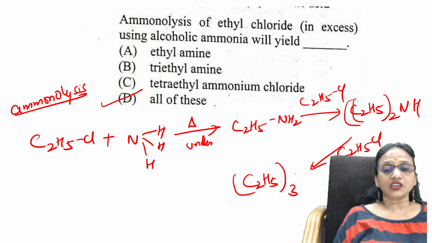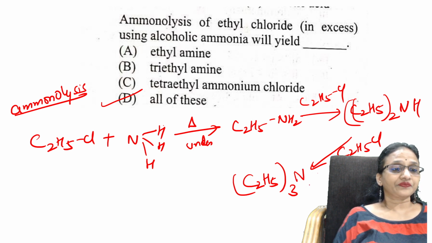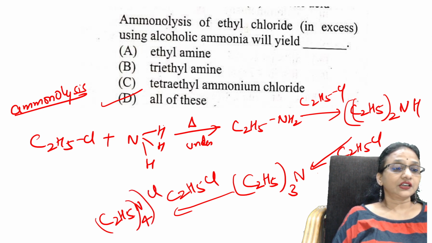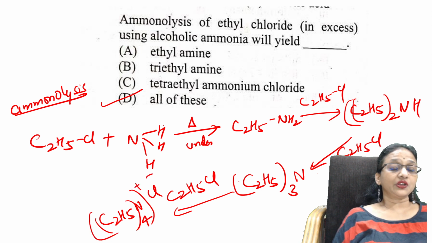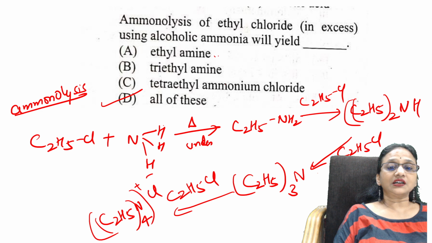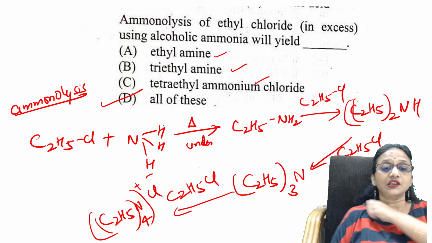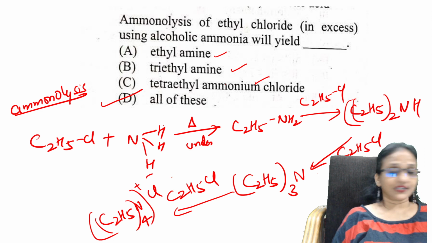Further you heat it, that one also gets further reacted and you get a quaternary salt. Quaternary salt, this is plus, this is minus. So this is called ammonolysis. You will be getting ethyl, diethyl, triethyl, tetraethyl ammonium chloride, all. So all the compounds you're going to get.